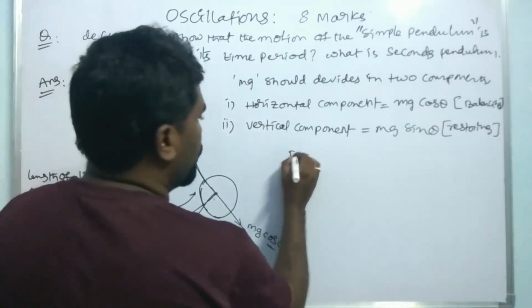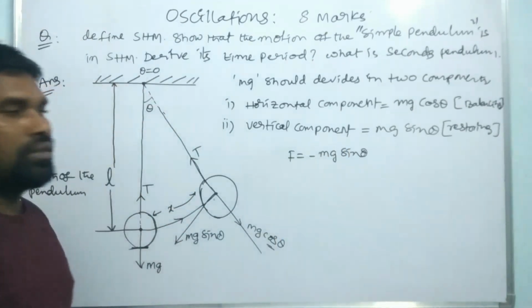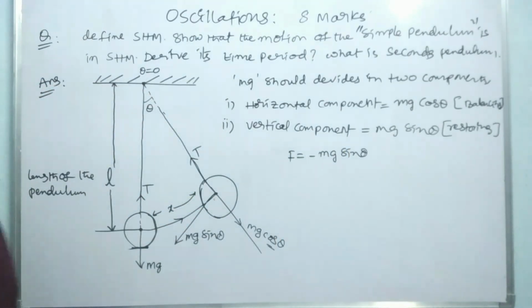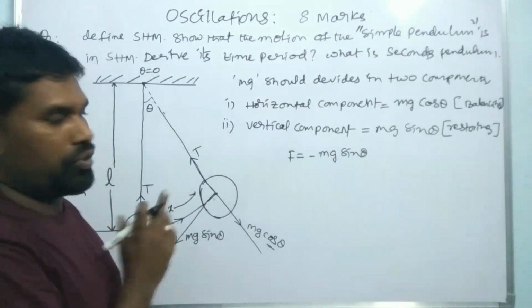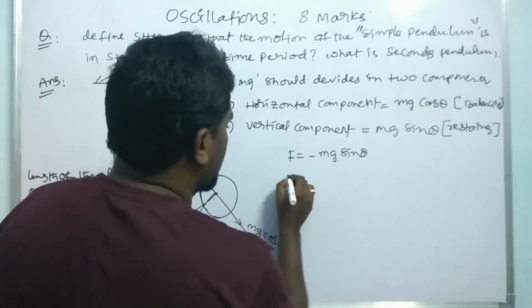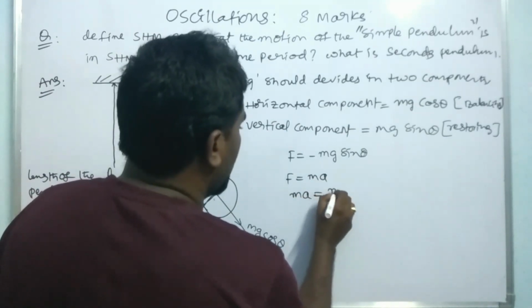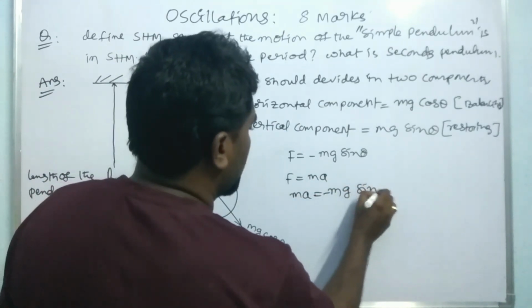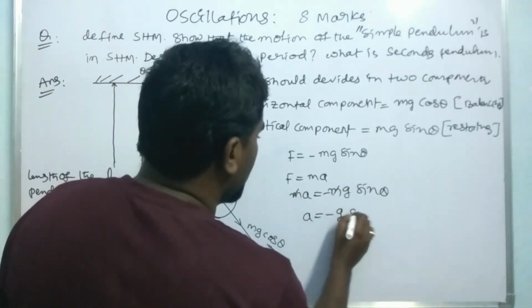Now the restoring force F is equal to minus mg sin theta. Why do we need to take the minus? Because the restoring force is always opposite to the external force. We take the external force on this side, but the bob moves in the opposite direction, hence we take the negative sign. From Newton's second law, F is equal to ma, so ma is equal to minus mg sin theta, where m gets cancelled, and a is equal to minus g sin theta.